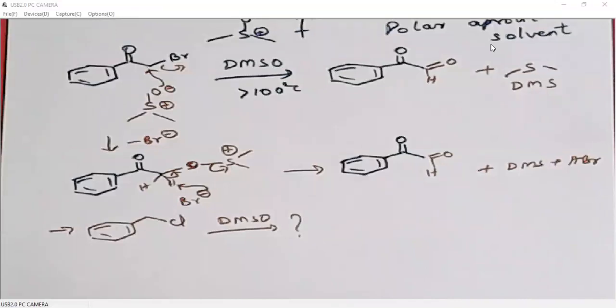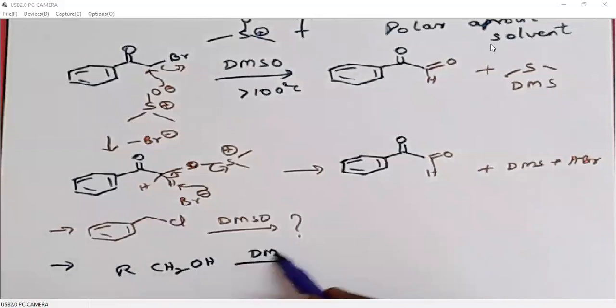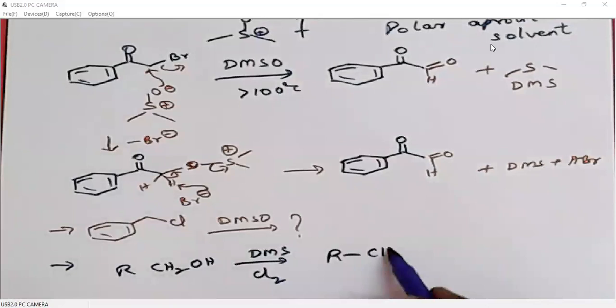A small variation of this oxidation is we can oxidize alcohols also. Instead of halogens, we can oxidize alcohols using DMS, but that must be activated with chlorine. So in this case, what we will get? We will get an aldehyde.